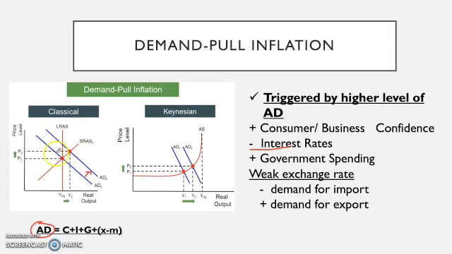And when that happens, it moves the equilibrium from the full employment level. Now we have a new lever here, which goes over here, and it is showing on this side that there is now an increase in the price level. Okay, so this is what happens when we have a demand pull inflation.